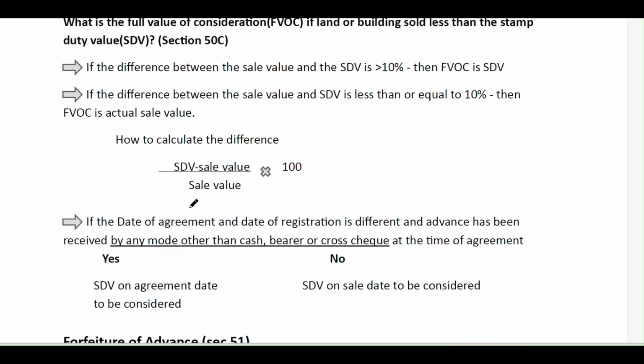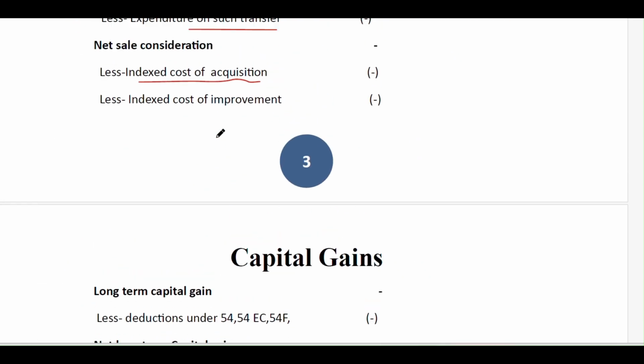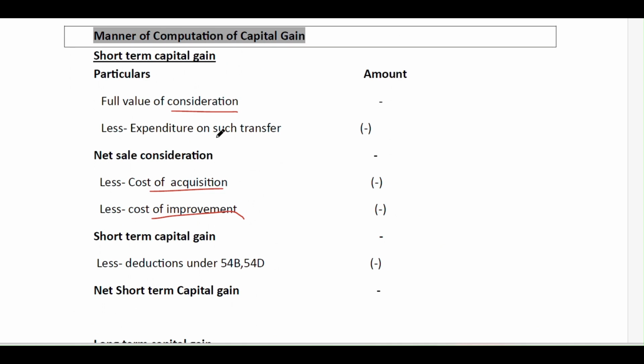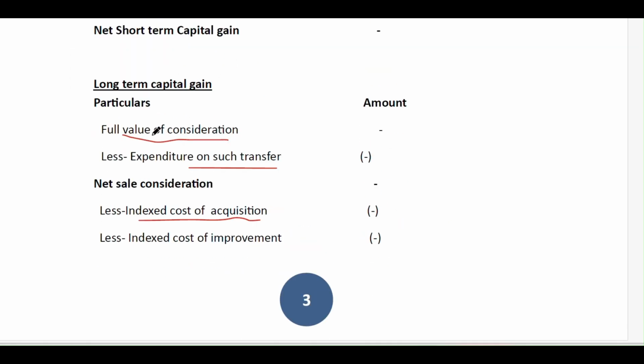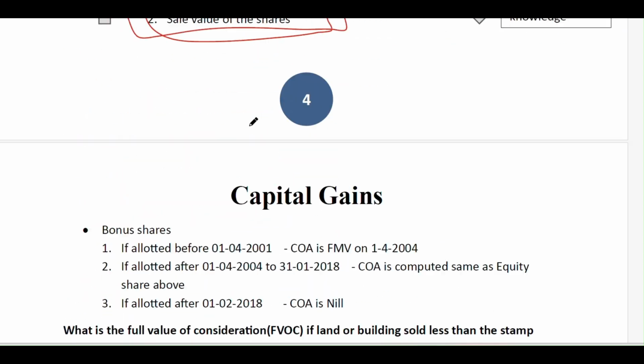So if you sell any kind of land or building at less than the stamp duty value, and the difference between the sale value and stamp duty value is greater than 10%, then the full value of consideration is taken as the stamp duty value. While computing the capital gain, we consider the full value of the consideration, so it is computed as per Section 50C.